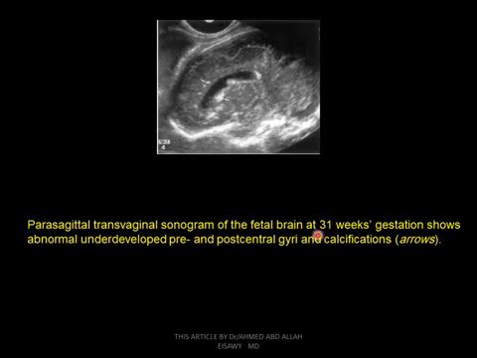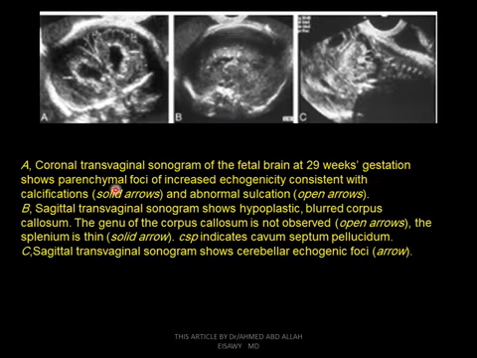This is parasagittal at 31 weeks, showing abnormal undeveloped pre- and post-central gyrus and calcification, gyri and calcifications, as we see. This transvaginal sonogram at 29 weeks gestation shows parenchymal foci of increased echogenicity, consistent with calcifications and abnormal sulcation, with this open arrow.